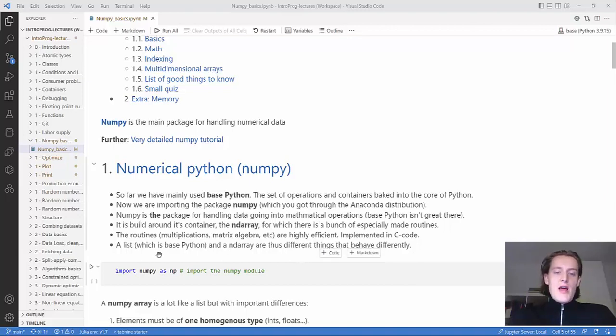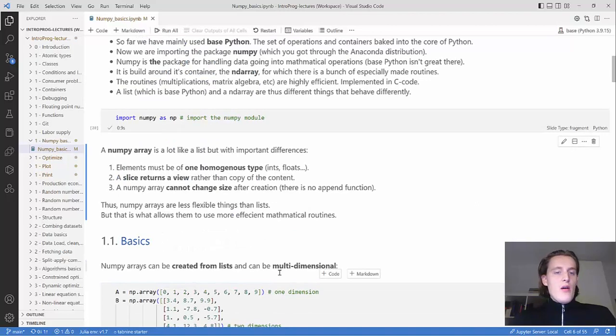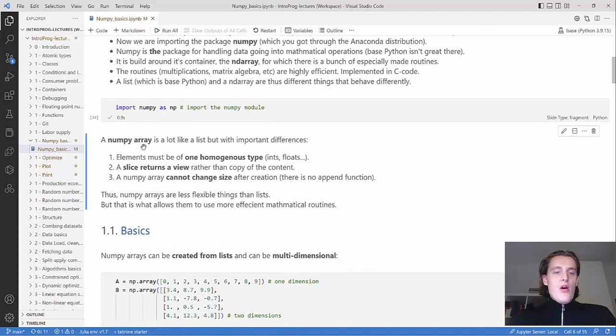A list and a NumPy array are similar in some senses. They look a bit like each other superficially, but they behave very differently, which we'll see. The main differences between arrays and lists are that arrays can only have one atomic type as their elements. If you had a list, you could have strings and integers and floats in it.